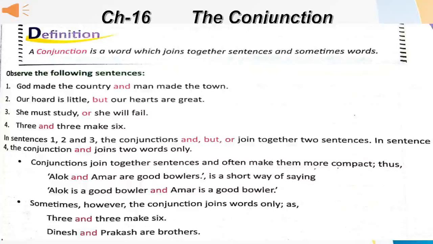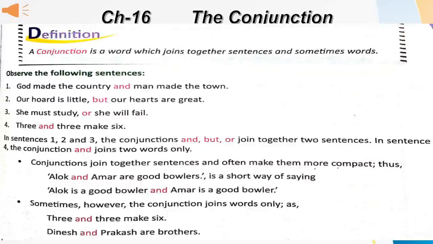And, but, so, or, neither, nor, etc. are examples of conjunctions. Now let's see some examples. God made the country and man made the town. Our hoard is little, but our hearts are great. In these two sentences, and, but, these are conjunctions and these are joining two sentences.